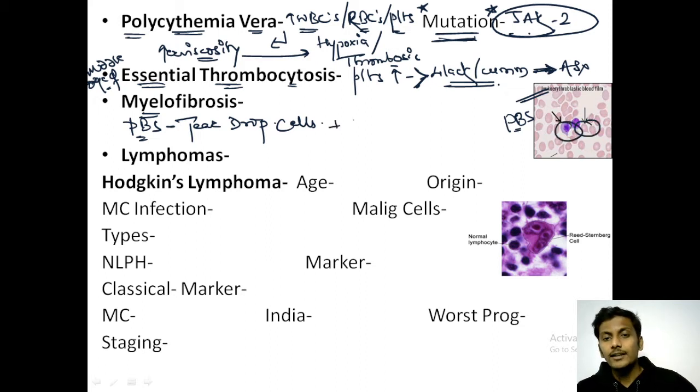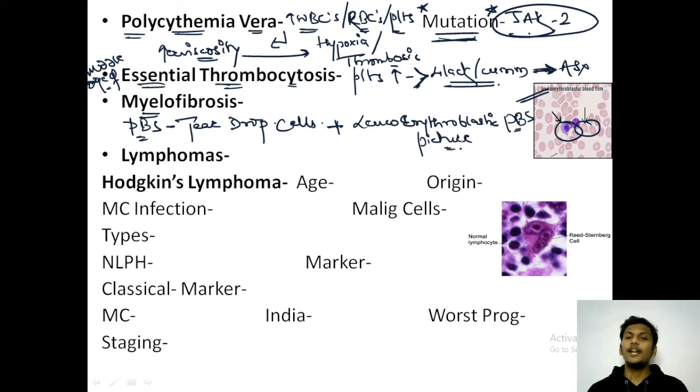Along with that, we can find a leukoerythroblastic picture. What do we mean by leukoerythroblastic picture? Please remember, we will find immature RBCs as well as immature WBCs in this peripheral blood smear. So in cases of myelofibrosis, 2 important PBS findings would be seen. First are teardrop cells, most characteristic. And second is a leukoerythroblastic picture, an increase in the number of immature WBCs and immature RBCs. Primary myelofibrosis is commonly seen in elderly individuals, and the patient presents with massive splenomegaly.